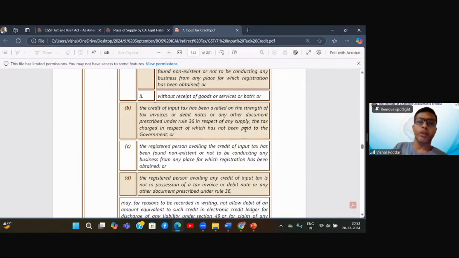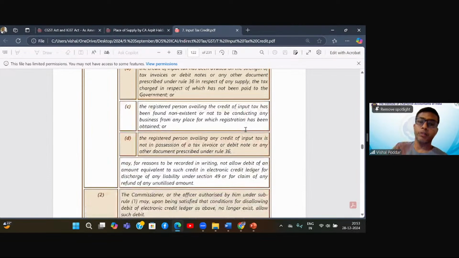So the first two problems are not there. But there is a new problem: my supplier has not deposited the tax with the government. So there is a risk that the supplier may run away and become a defaulter.